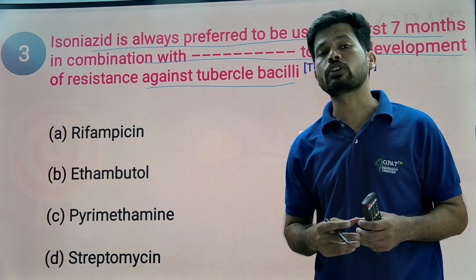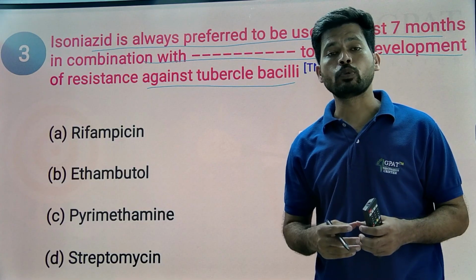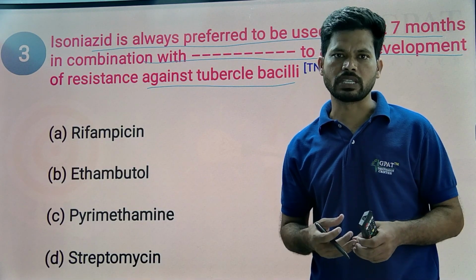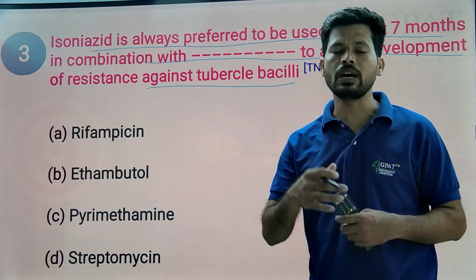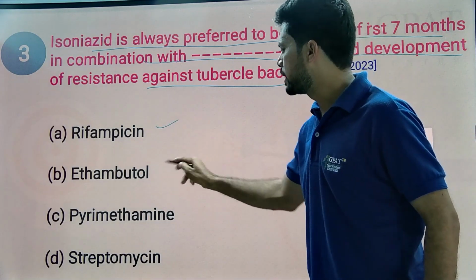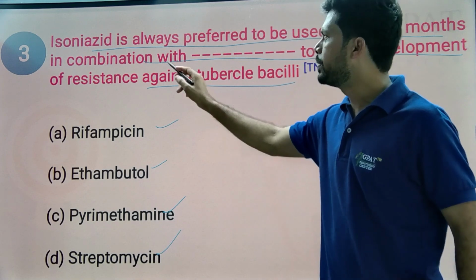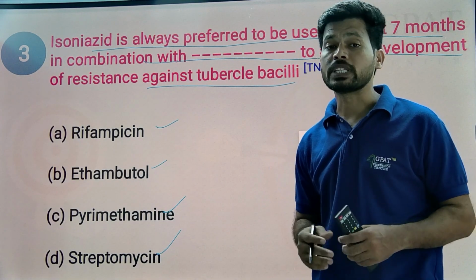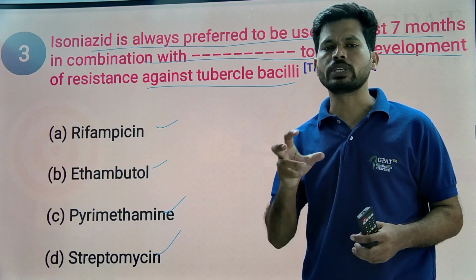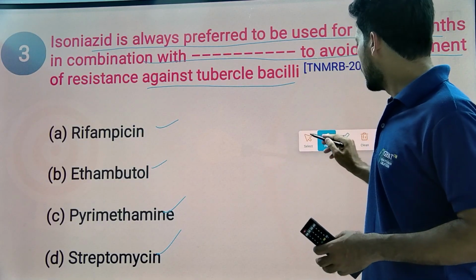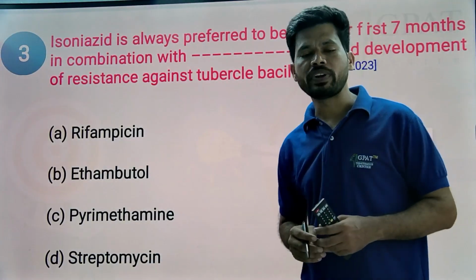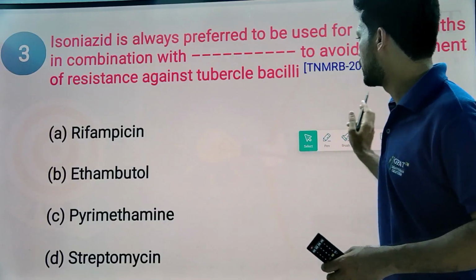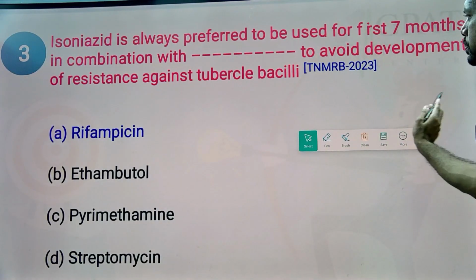Generally antibiotics effectively kill the microorganism, but here the drug response is reducing because of resistance. The ability of the drug is reducing against the organism. The options are rifampicin, ethambutol, pyrimethamine, streptomycin. Generally isoniazid is combined with rifampicin to reduce resistance. If resistance happens, the drug is unable to show its effectiveness. So to prevent resistance, isoniazid should be combined with rifampicin. The answer is simply rifampicin.